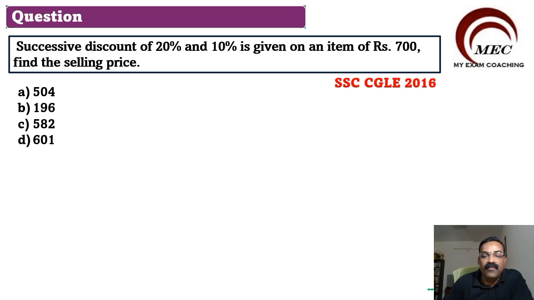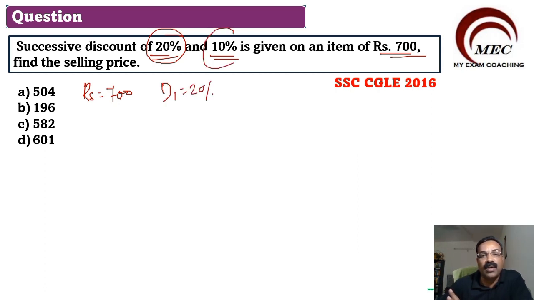Here what is given? We have successive discounts of 20% and 10% on an item of rupees 700. Find the selling price. So now there is an item which is costing rupees 700. You are giving a first discount of 20%. First discount is 20% and discount 2 is 10%. Now one way we can solve it is, we want to find out the selling price.